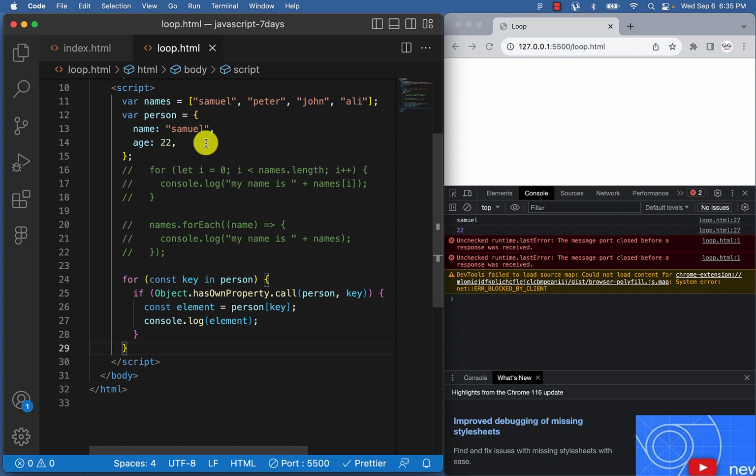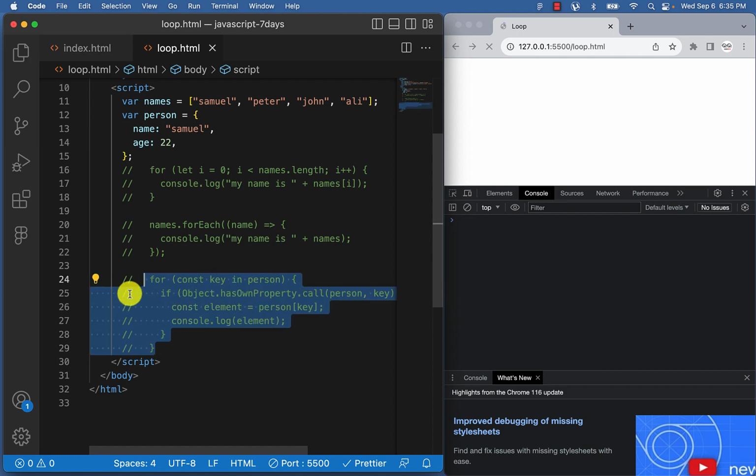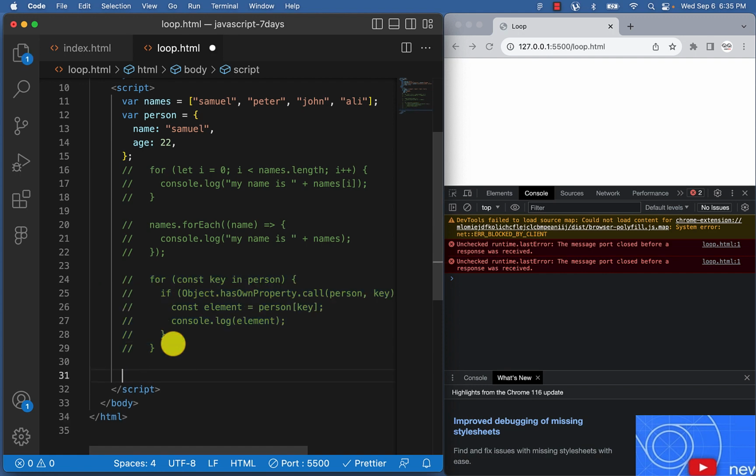So I think that is also great too. It's really, really amazing. So for in helps us loop through an object. So this is how you loop through an object. Let's comment this one out. Let's try another kind of loop because I'm giving us different options.